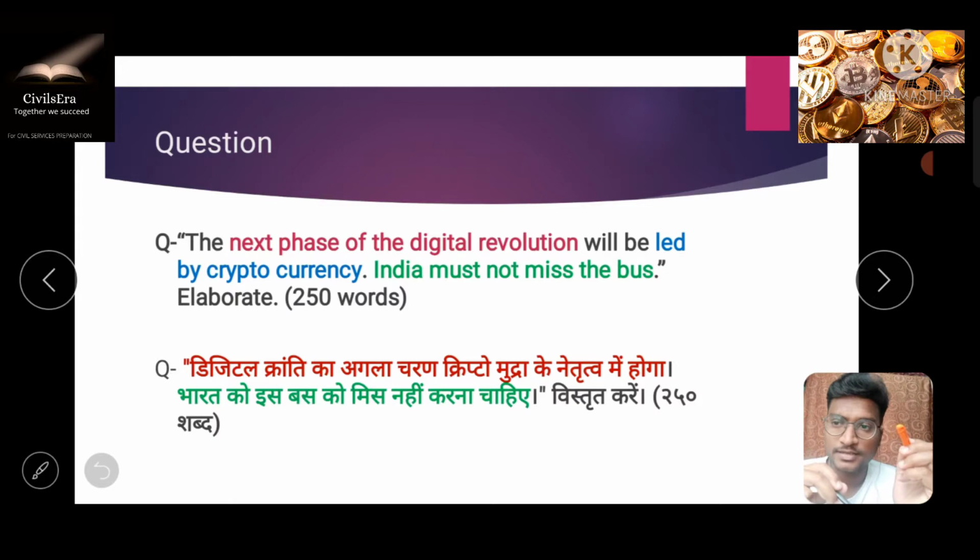So our question for today is, the next phase of digital revolution will be led by cryptocurrencies and India must not miss the bus. Elaborate.